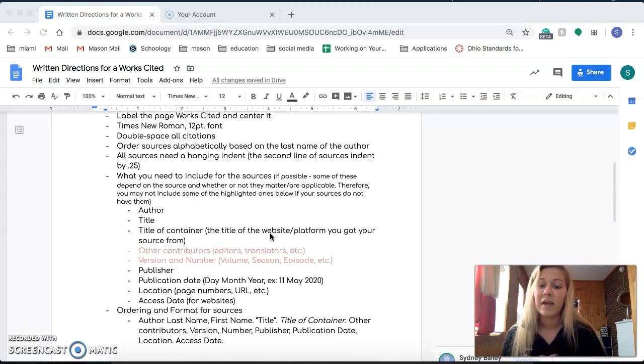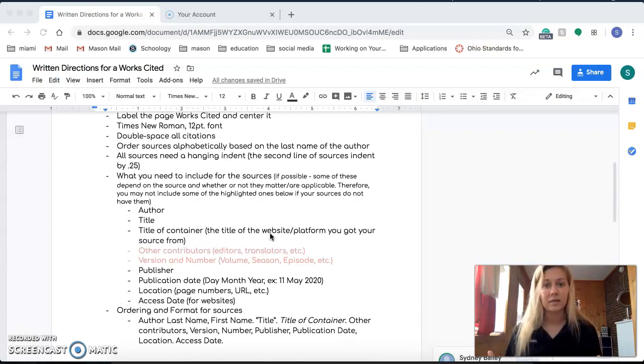Then you might have editors, translators. If not, leave that out. You might have version, volume, season, episode. If not, leave that out. You might have the publisher. You might have the publication date, and that will be listed day, month, year. So example, 11 May 2020. And then the location. So in this case, it might be page numbers, URL, that kind of stuff. And then finally, the access date for websites.